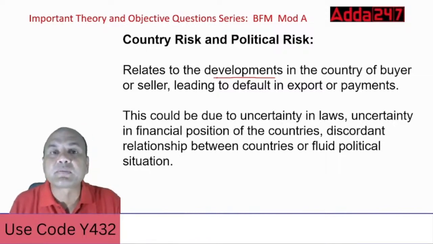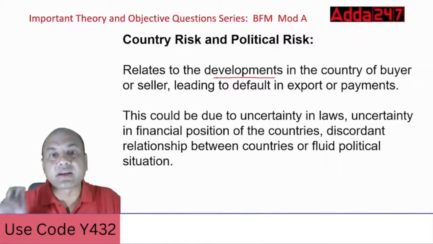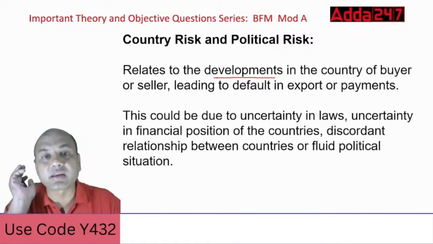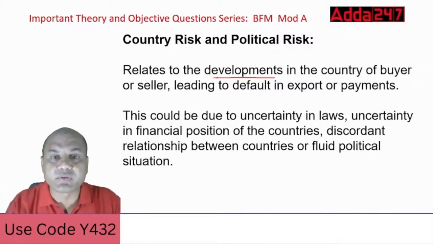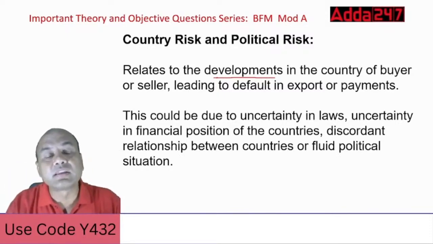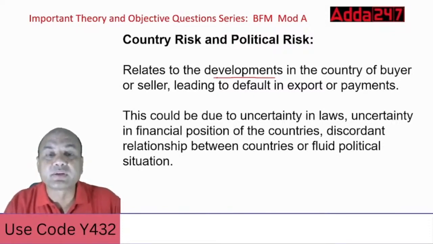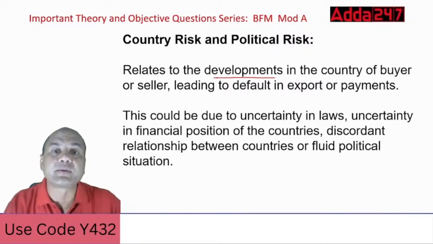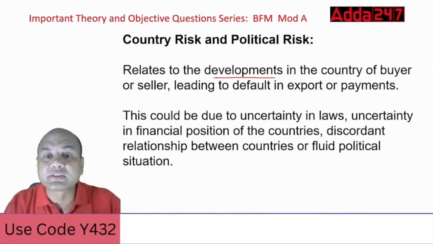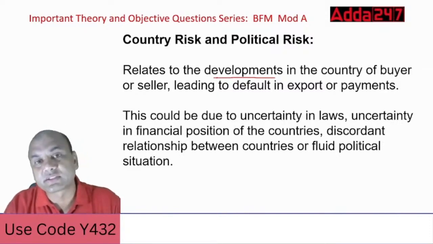there are immediately bans. Similarly, right now in the US, they are coming up with elections in 24. Donald Trump has said that he will put a tax on India if he comes to power. This is the intention of the political risk.